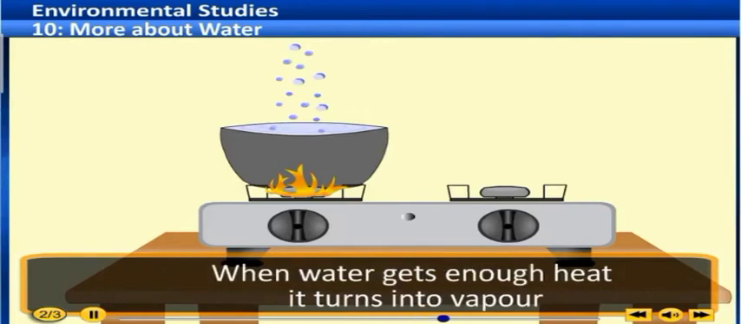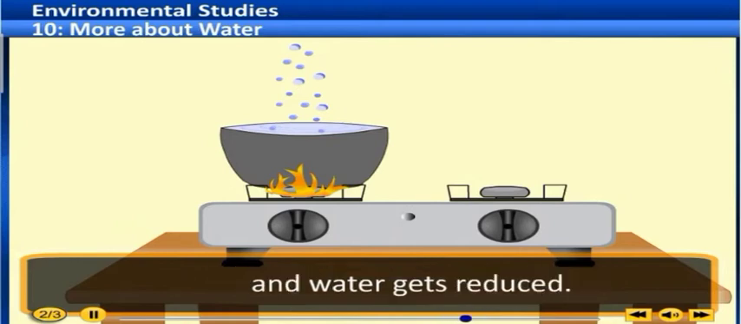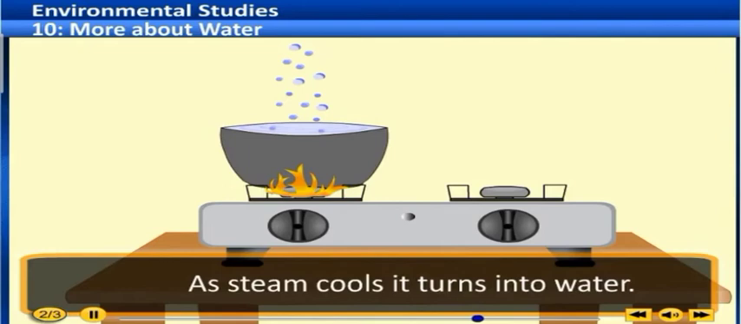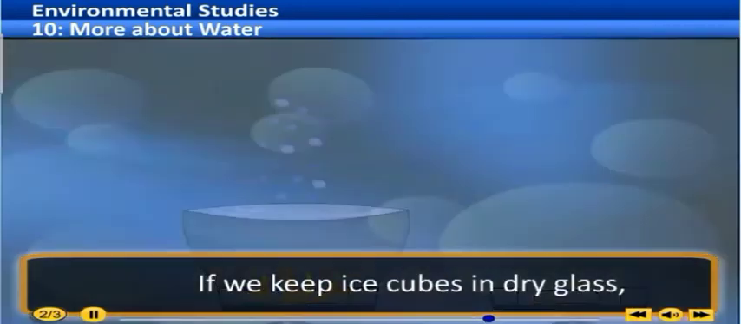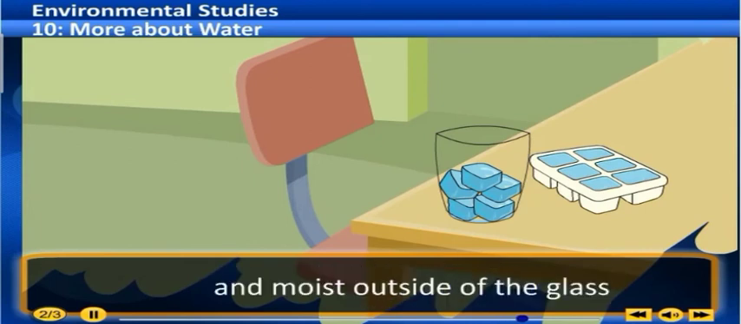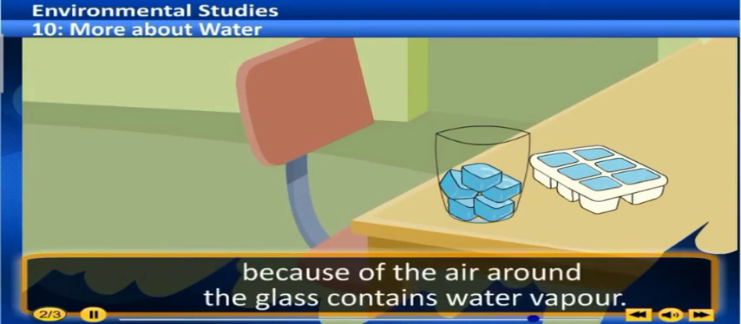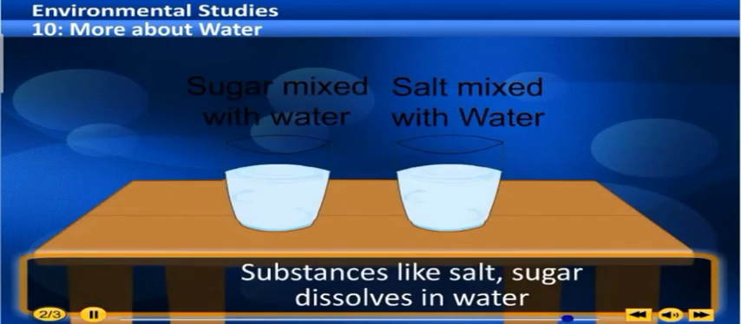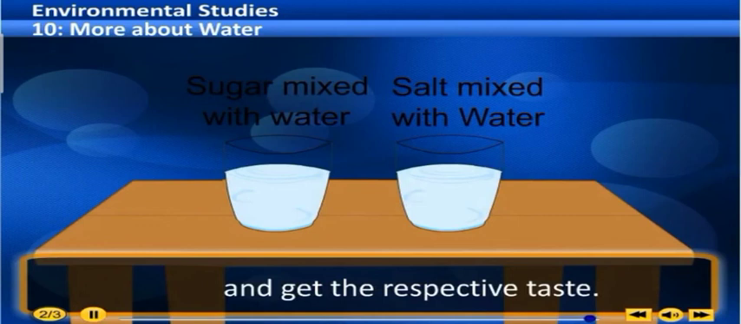When water gets enough heat, it turns into vapor and water gets reduced. As steam cools, it turns into water. If we keep ice cubes in a dry glass, we see that the glass becomes wet inside and moist outside of the glass because the air around the glass contains water vapor. Substances like salt, sugar dissolve in water and get the respective taste.